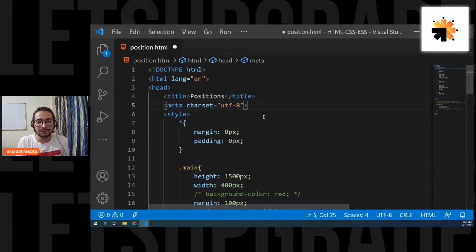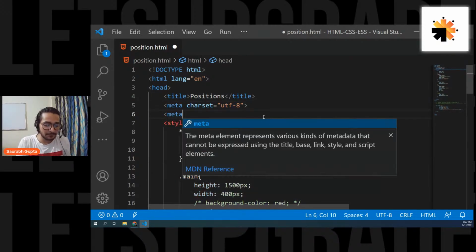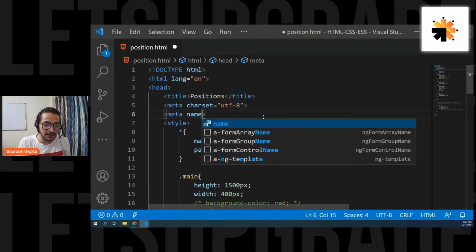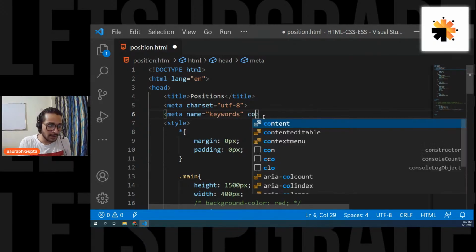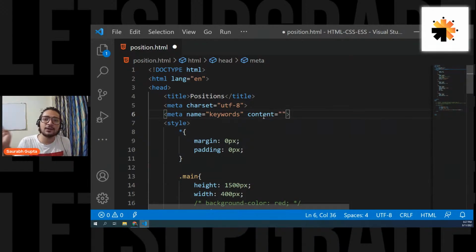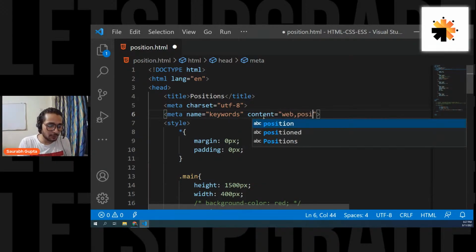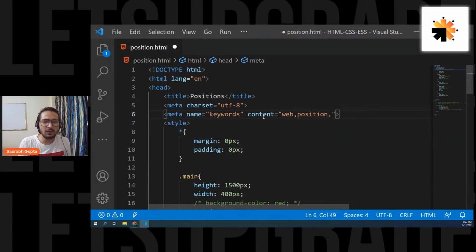For example, there is one meta in which you write name equals keywords, and content equals, and you put all the keywords here, like web, position, whatever you want. Now this meta helps the search engines.